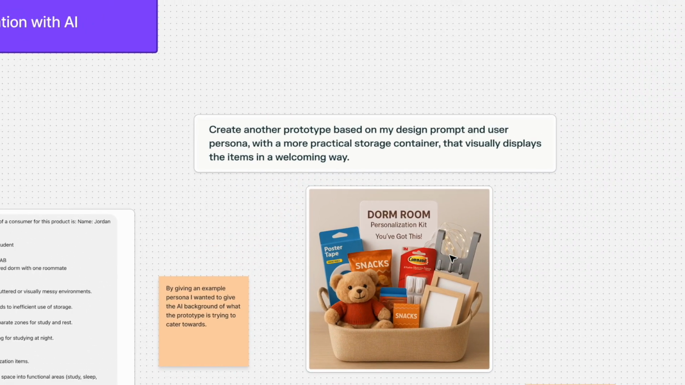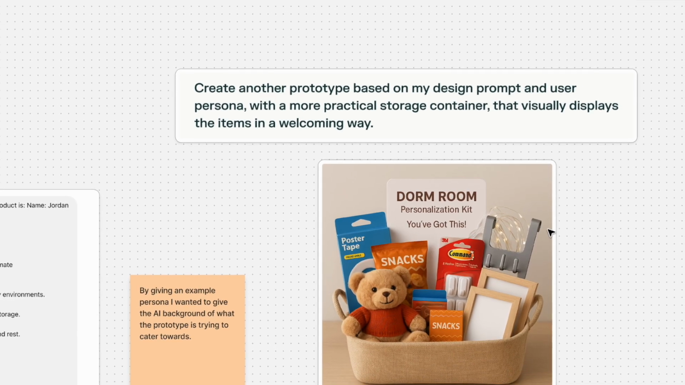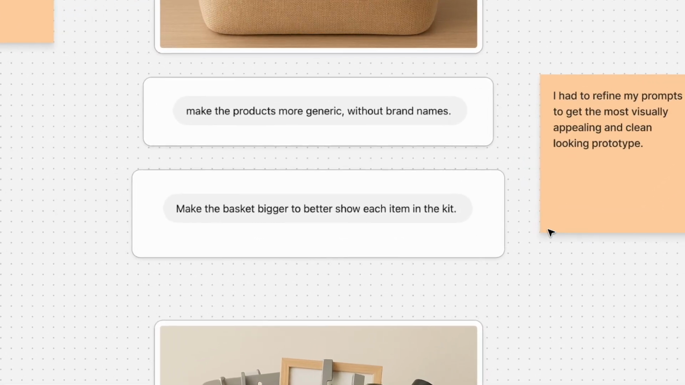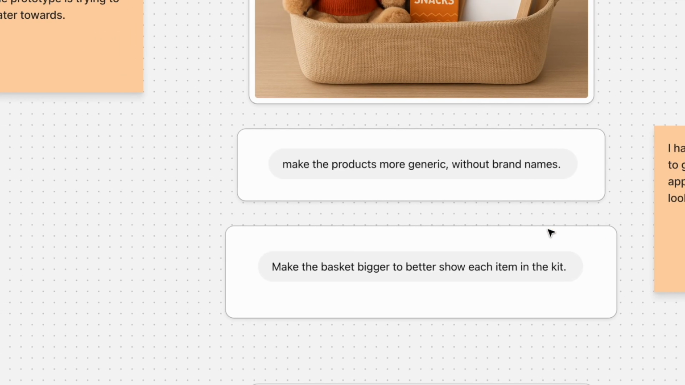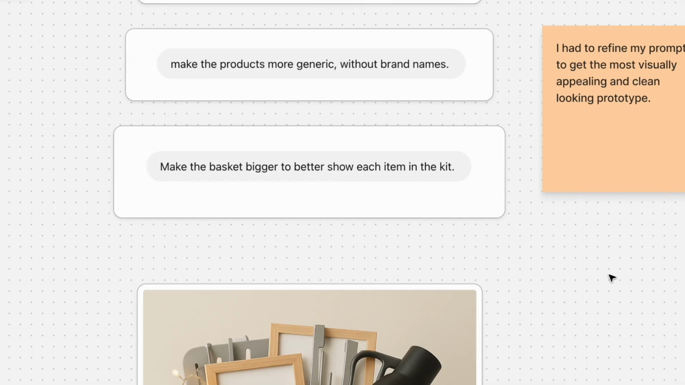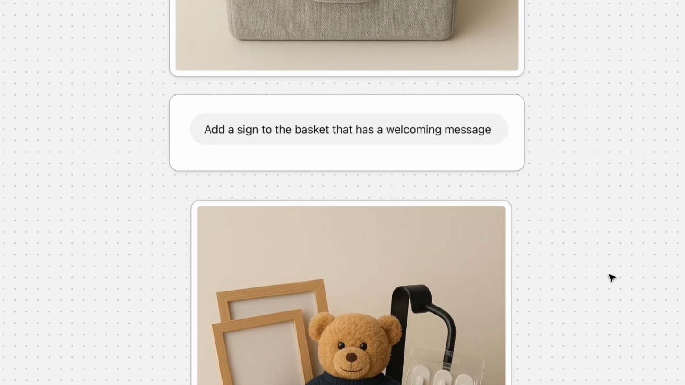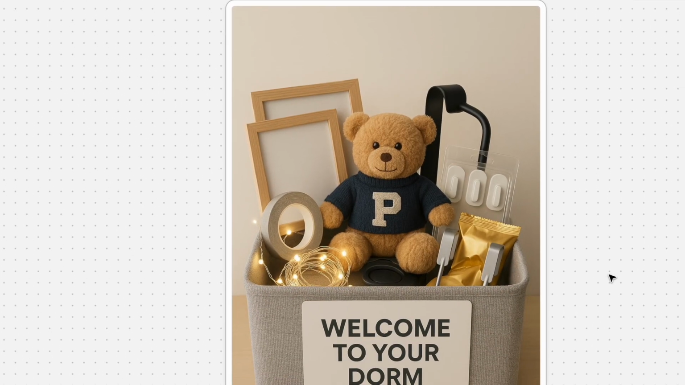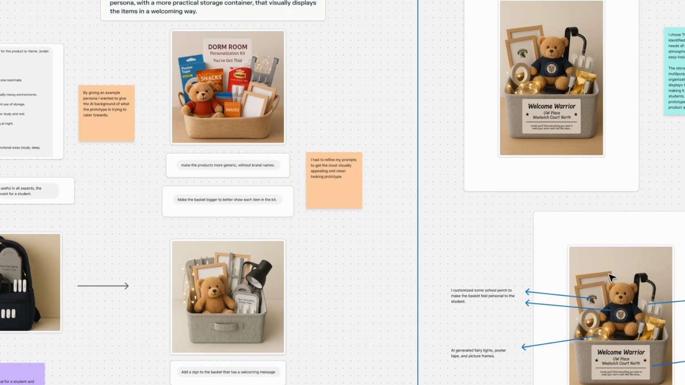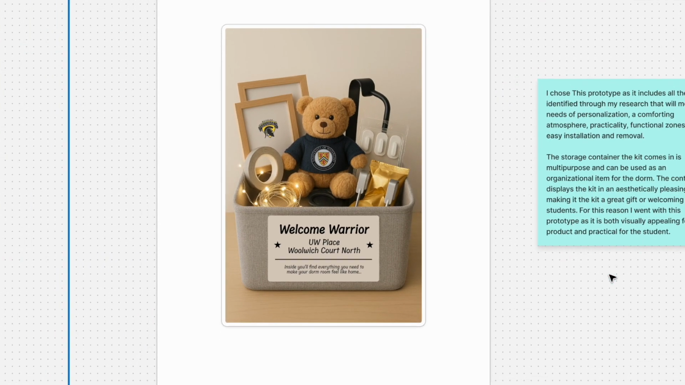I finally created my third prototype by prompting the AI to create another design that utilizes a reusable storage container. I had to refine the prompt to get exactly what I wanted, starting by making the products without any brand names and making the physical kit bigger. From there, I refined it further by asking the AI to add a welcoming sign to the front. I decided I was happiest with my final prototype in the storage container as it combined practicality with visual appeal. From there, I went on to edit the design in Photoshop.